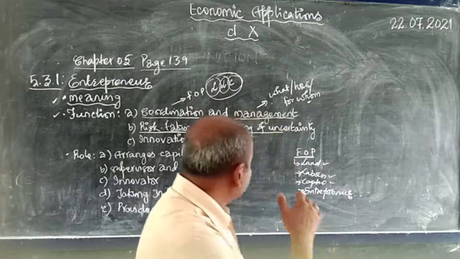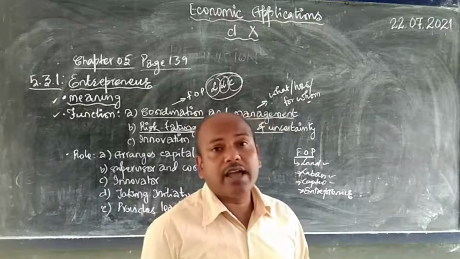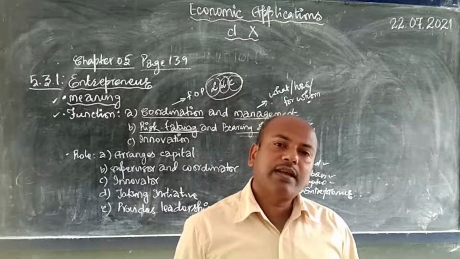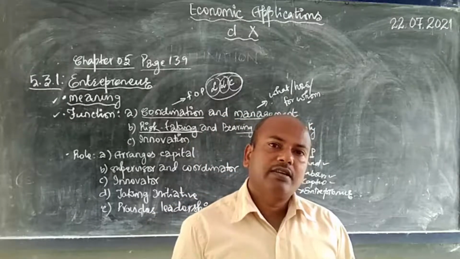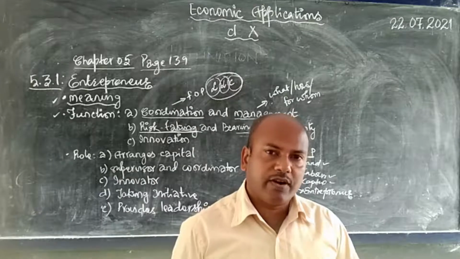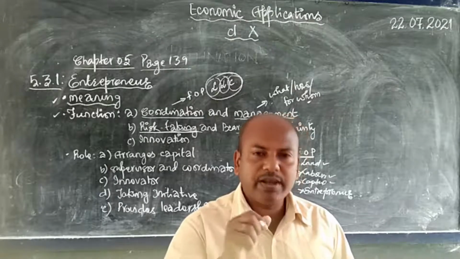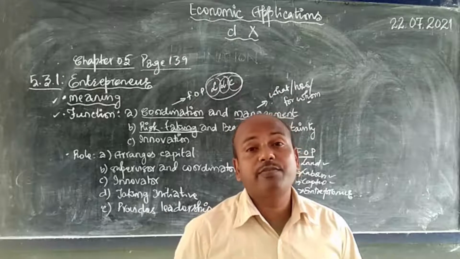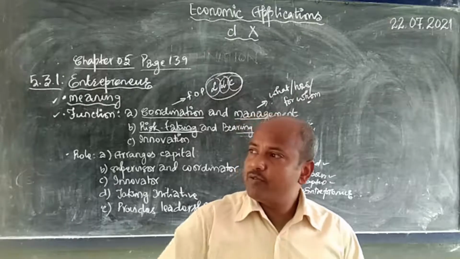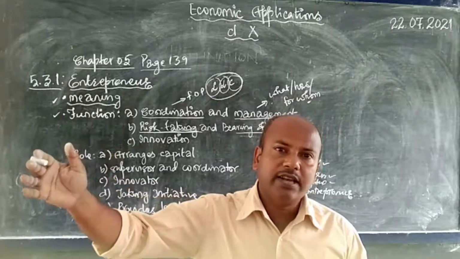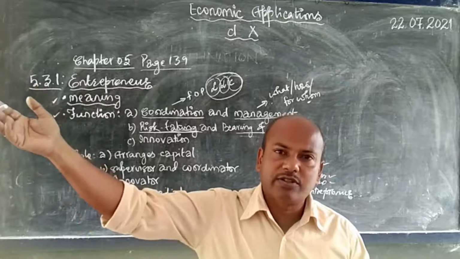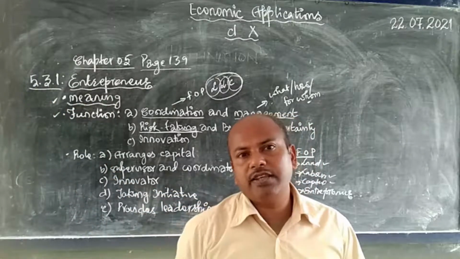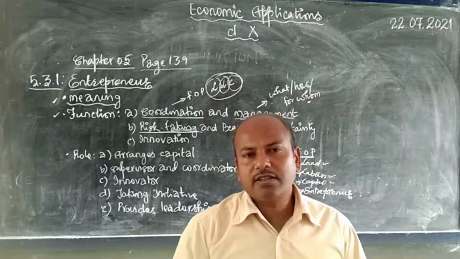So there is uncertainty. We may not have work at all. Sometimes the work we get may go out of control for us. We have to manage. Our entrepreneur has to manage. Sometimes we may produce on a large scale, expecting a huge sale in future, but there may not be any demand. There is always a risk.